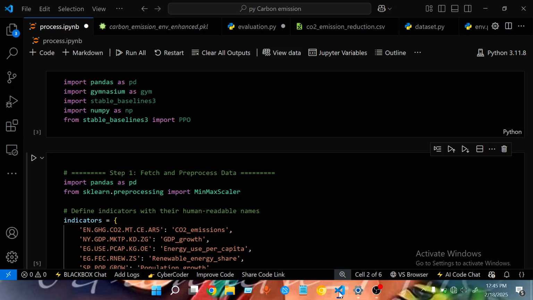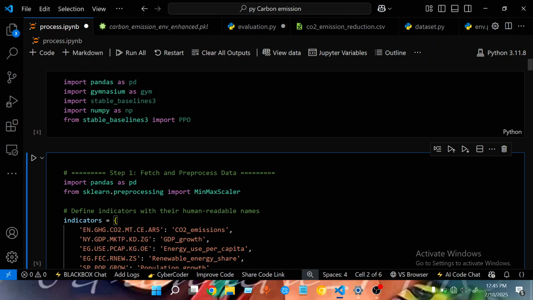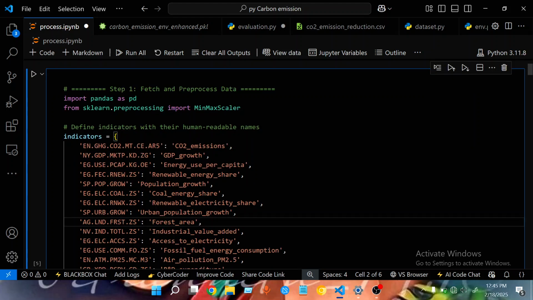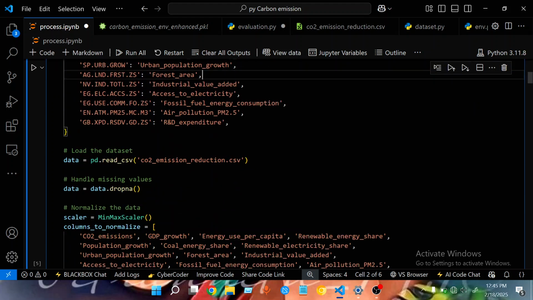Then the next one there is NumPy. We use NumPy for numerical computations, statistical calculations, and so on. Then we're also using PPO, which is Proximal Policy Optimization. It's one of the best algorithms out there for deep reinforcement learning work. So the first thing we did in this next block is to do every kind of pre-processing for the data set.